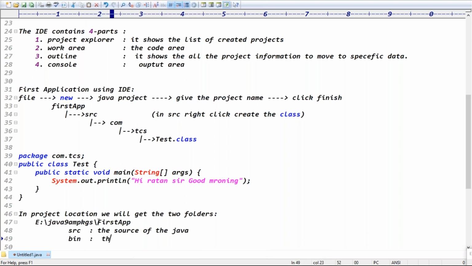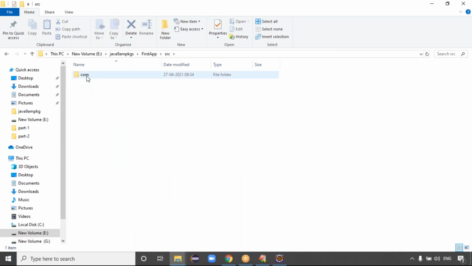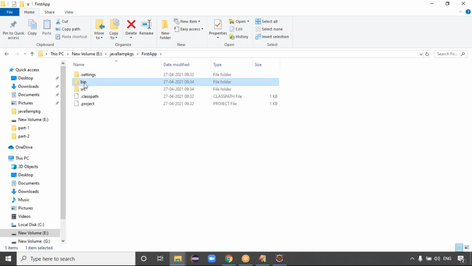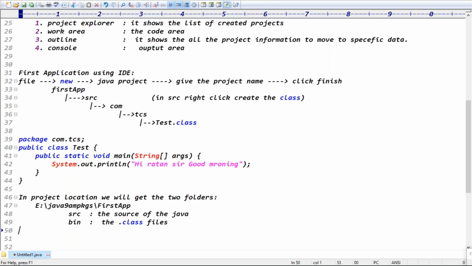What does the bin folder contain? The .class files. The bin folder stores the class files, right? Exactly. If you want, you can see this location. The bin folder contains the com.tcs package. The package is nothing but a folder structure, right? The src folder has the com.tcs test.java file, and the bin folder also contains the com.tcs test.class file. Are you clear now?